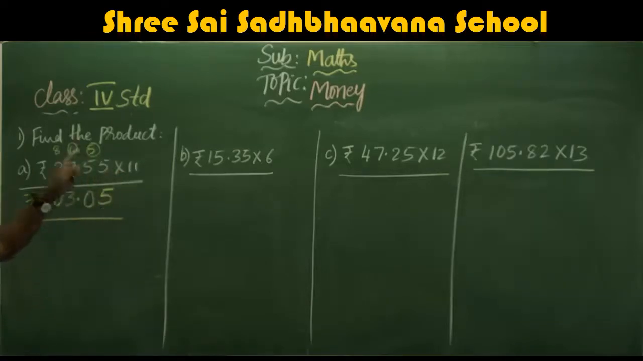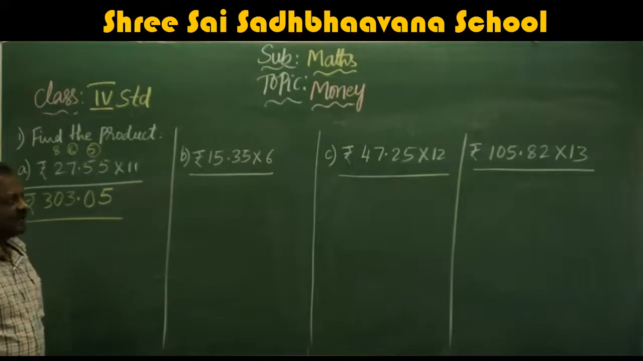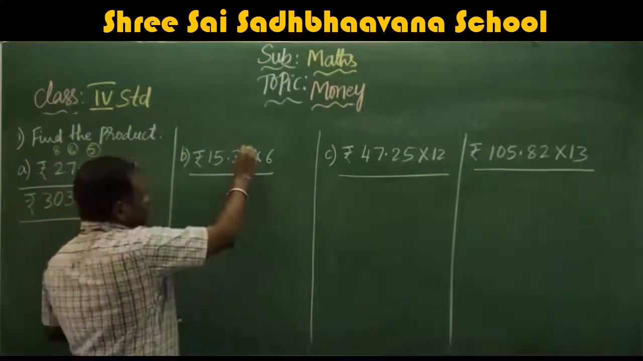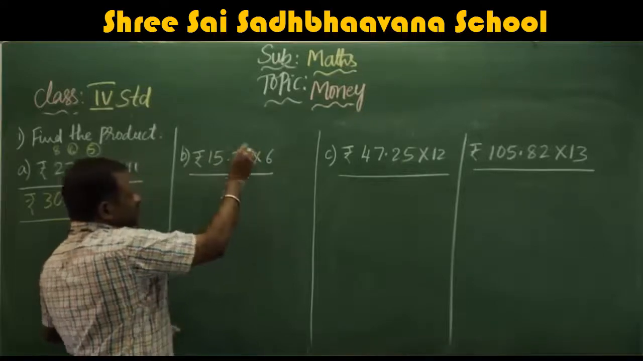Once again I will multiply. 11 5s are 55, carry 5. 11 5s are 55 plus 5, 60, 0, carry 6. 11 7s are 77 plus 6, 83, carry 8. 11 2s are 22 plus 8, 30. Rupees 303.05. Next, we will move to the next problem, that is 15.35 into 6.